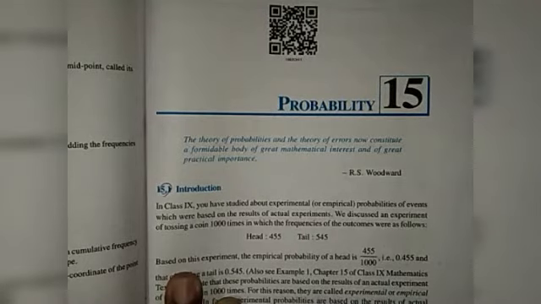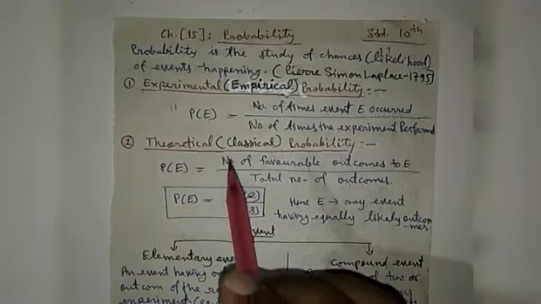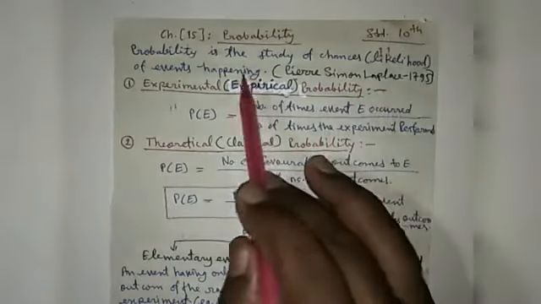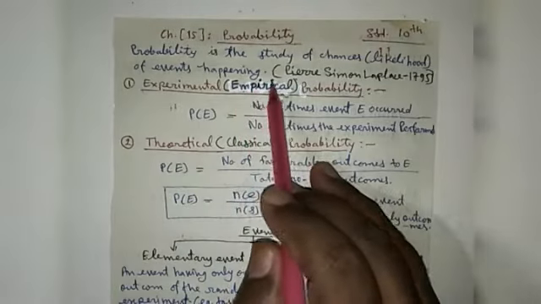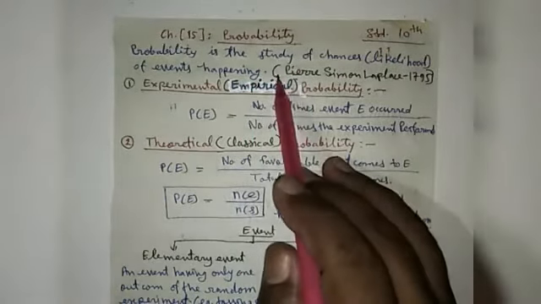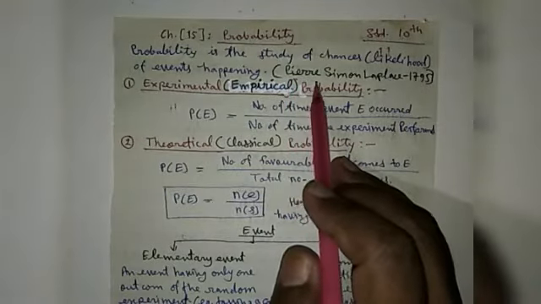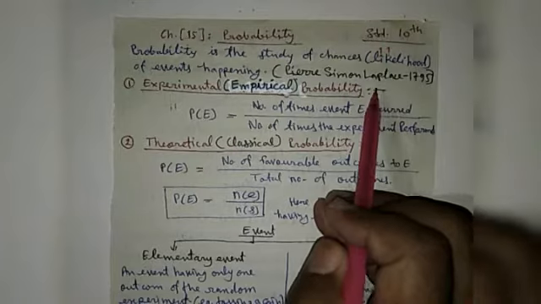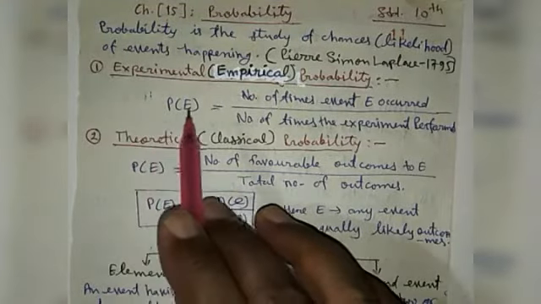Now today we will start a new chapter, that is chapter number 15, probability. Probability is the study of chances, meaning the likelihood of an event happening. The probability theorem was derived by a mathematician, Pierre Simon Laplace, in 1795. There are two types of probability.